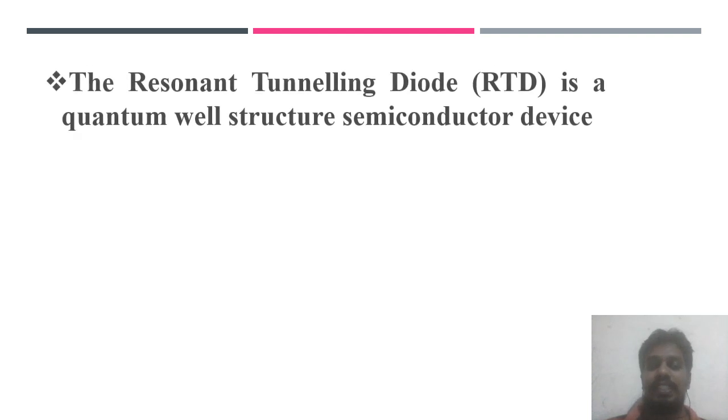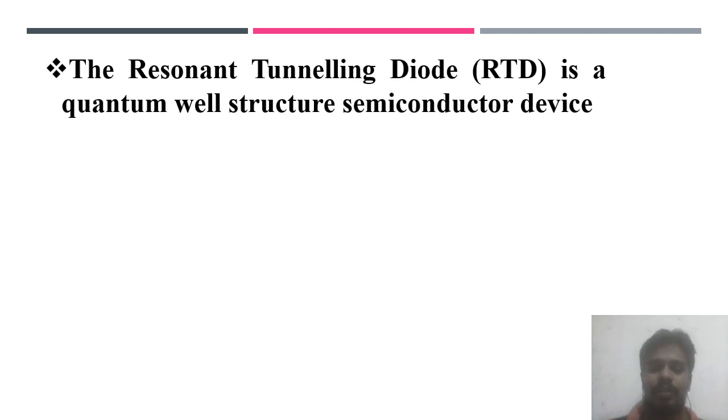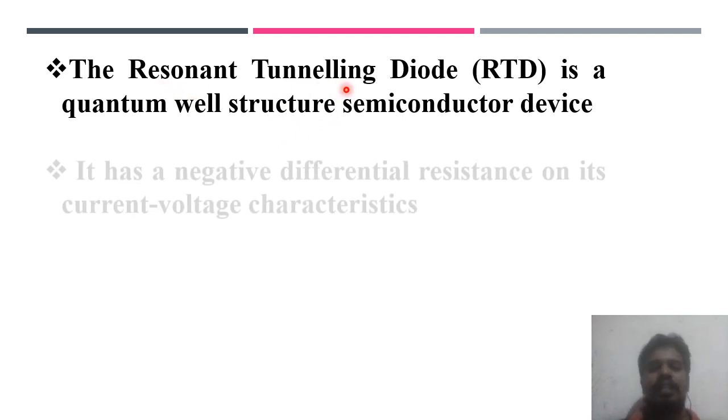So, what do we mean by the resonant tunneling diode? A quantum well structured device is called a resonant tunneling diode. It can be made up of aluminum gallium arsenide on the top as well as the bottom layer, and the center layer can be made up of gallium arsenide, the low bandgap material. That structure we call the quantum well structure, and that device we use as a resonant tunneling device.